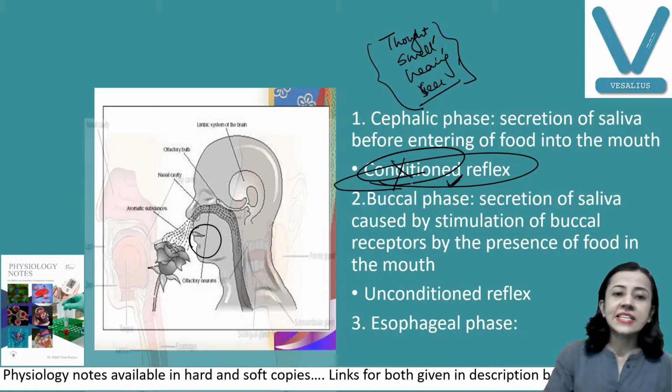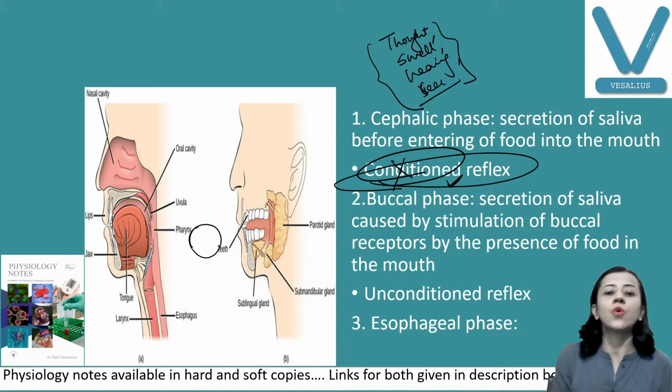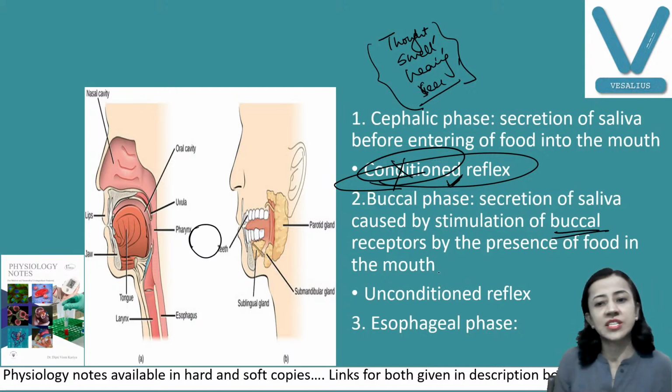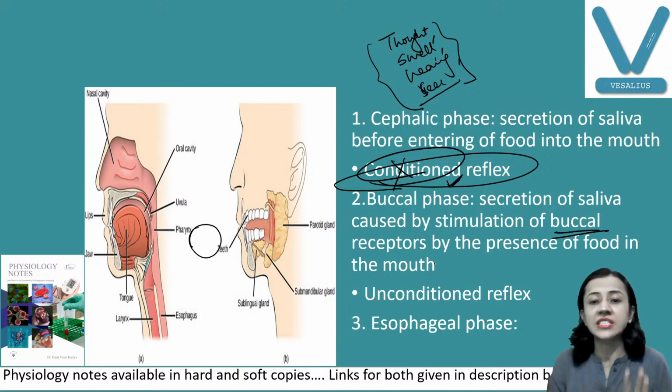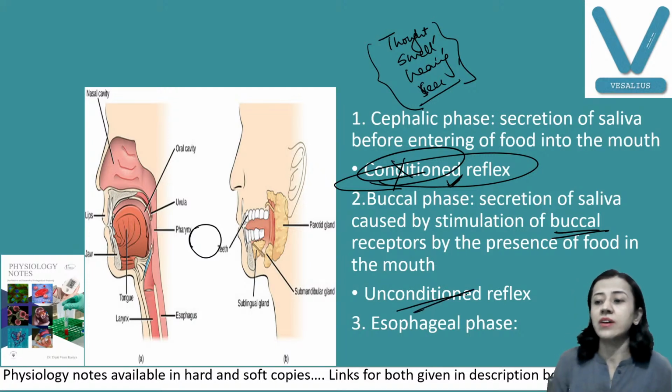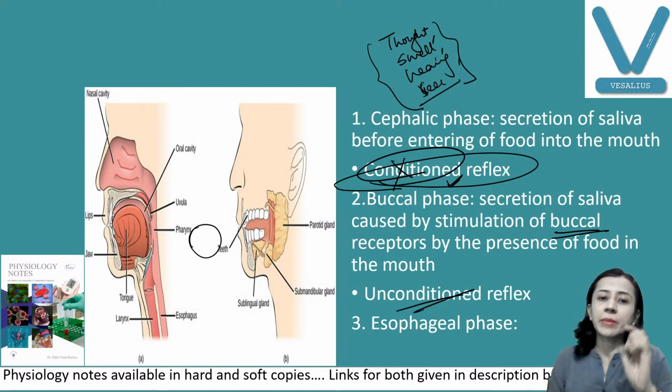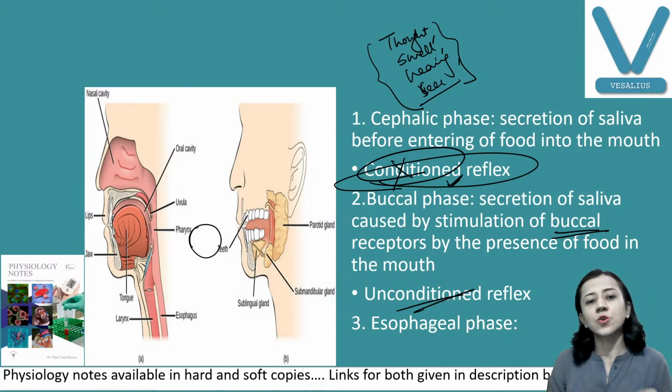Second thing is buccal phase. Buccal means now the food is there in your mouth, the oral cavity. When food is there in the oral cavity, the buccal receptors are stimulated and they produce salivary secretion. This is an unconditioned reflex, meaning we need not require learning. Why is learning not required? In a newborn baby also, if you put a drop of honey, there is salivary secretion. So that is the rule: food in the mouth and salivary secretion.